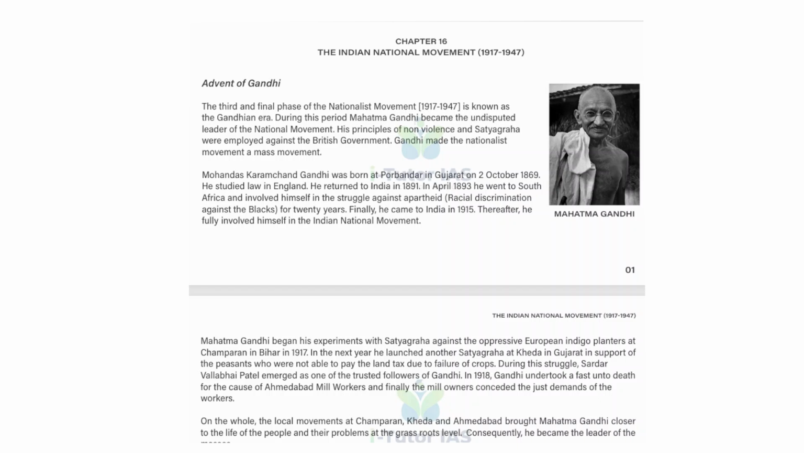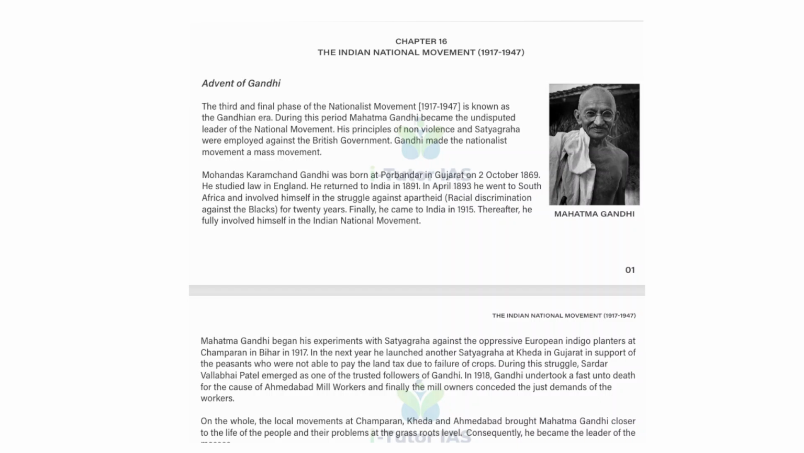In 1946, the Cabinet Mission proposed a plan for a union of India and a constituent assembly. In 1947 came the Mountbatten plan, which announced the partition of British India into India and Pakistan, and the Indian Independence Act, the formal end of British rule on August 15, 1947. So these are the major events, and we will discuss them one by one in this unit.